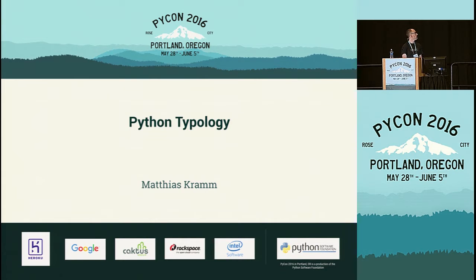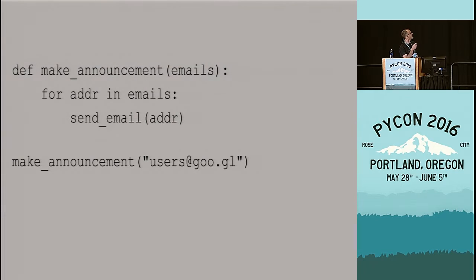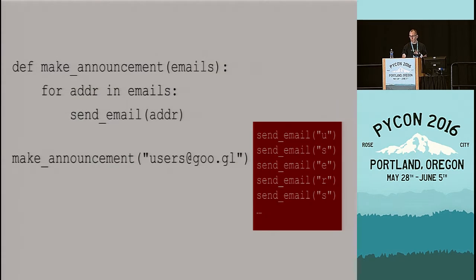So this is an example that I claim could benefit from static type checking. It's a very simple function. It tries to make an announcement by sending out a bunch of emails to a group of users. And we also have a caller of that function that calls this function with a string, even though this function assumes that it's called with a list of strings. And thus, what happens is we send out a lot of emails to single-letter email addresses.